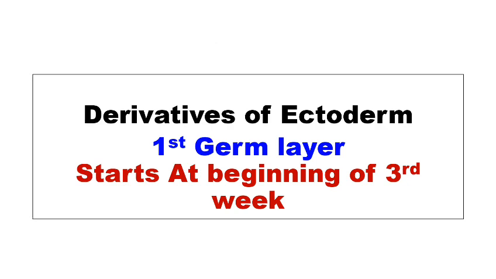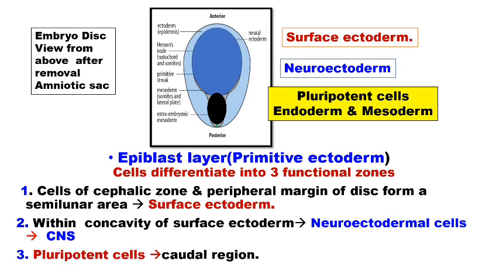Derivatives of the ectoderm, the first germ cell layer, start at the beginning of the third week of development. So in the epiblastic layer, the primitive ectoderm, the cells differentiate into three functional zones. Surface ectoderm: these cells are in the cephalic zone and peripheral margin of the disc and form a semilunar area.